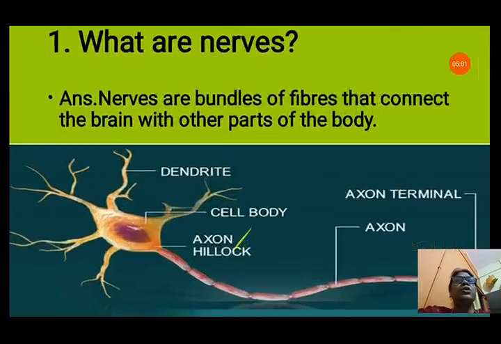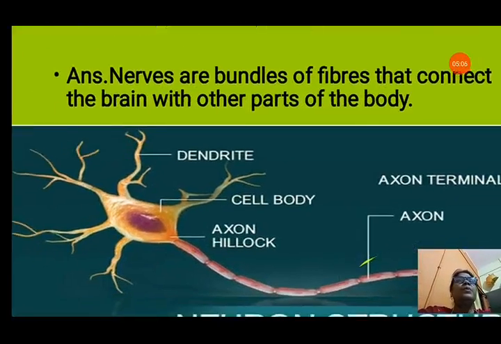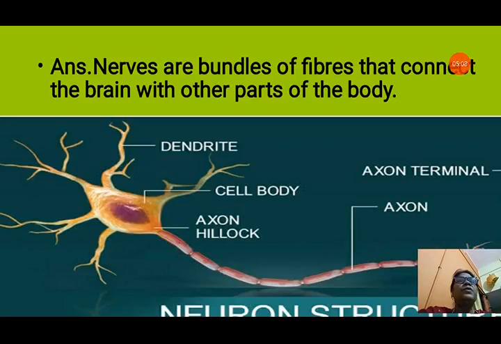So short answer questions also. Question number F. First number, we will see what are nerves. Nerves are bundles of fibers that connect the brain with the other parts of the body. With the help of the nerves, all parts of the body are connected to the brain.